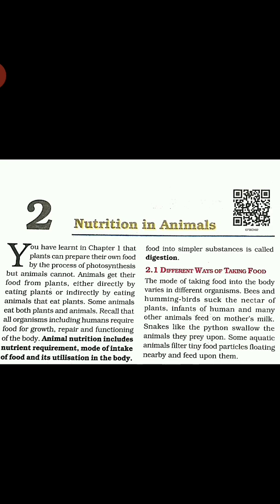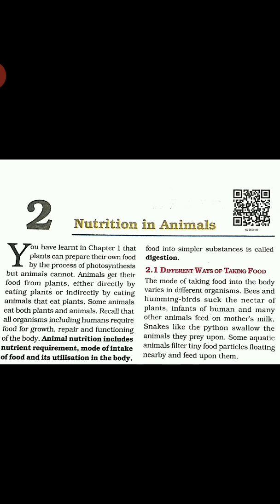You have studied in class 6 that food consists of many components. Try to recall and you can say the answer. You have studied carbohydrates, proteins, fats, vitamins, minerals, and dietary fibers.